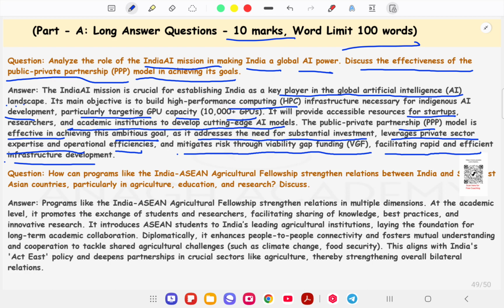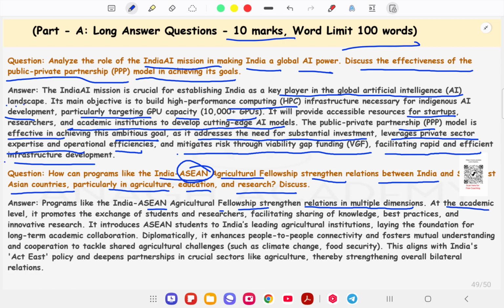Okay. Next question is, how can a program like the India ASEAN Agricultural Fellowship, ASEAN is the Association of Southeast Asian Nations, strengthen relationship between India and the Southeast Asian countries, particularly in agriculture, education, and research. Discuss that. So the answer is, a program like the India ASEAN Agricultural Fellowship strengthens relations in multiple dimensions.